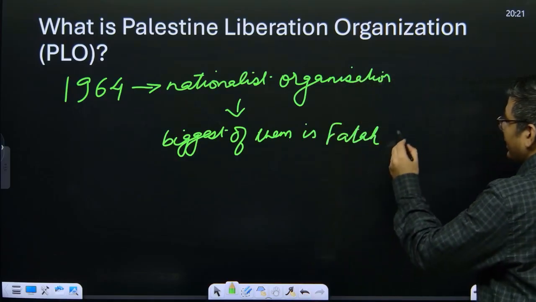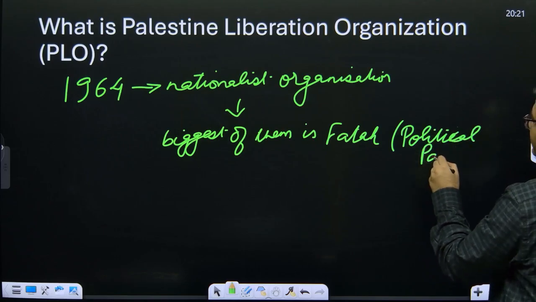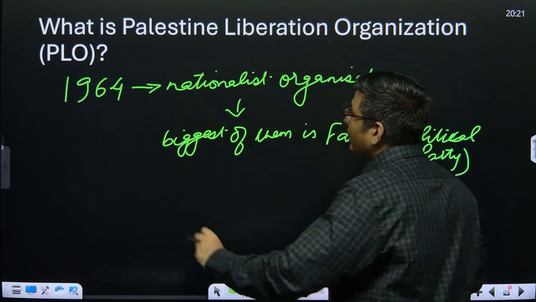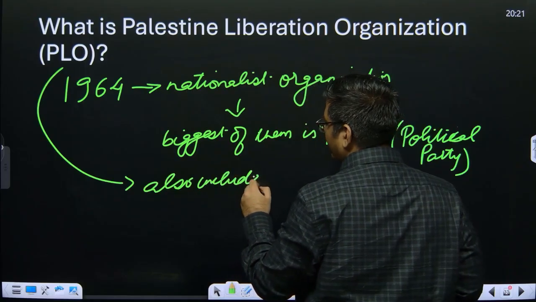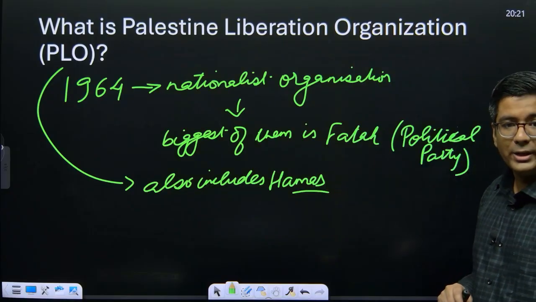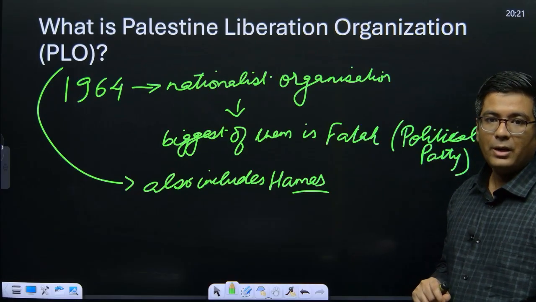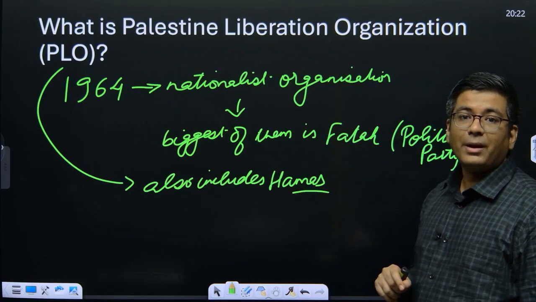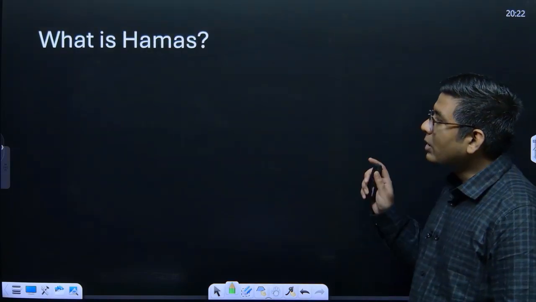Okay, so Fatah basically is their political party. It's a political party. There are other organizations as well, but Fatah is by far the biggest. Now this particular organization also includes Hamas. But since 2006, Fatah and Hamas do not associate with each other because the means of Hamas is something which is disagreed to by Fatah. And that is why they do not associate very closely with each other. But yes, Fatah has definitely recommended Hamas that if it gives up violence, there could be a peaceful solution to this conflict.